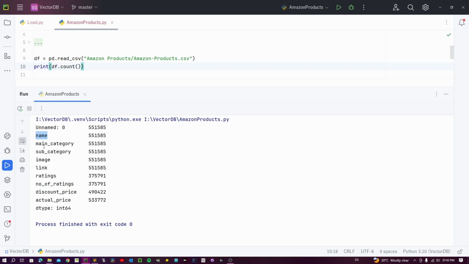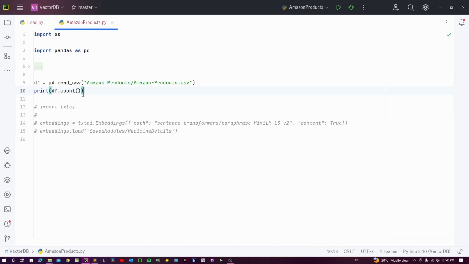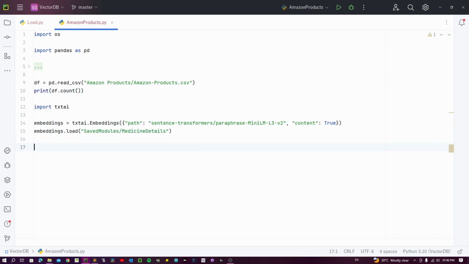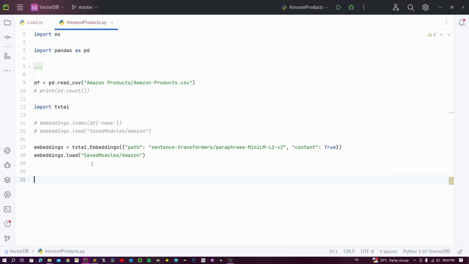It has names, the main category to which the items belong, a subcategory, the image URL, the link which is the actual Amazon link, the ratings, the number of people who have rated, the discounted price, and the actual MRP. Now we can use similar techniques to what we used for the medicine data to generate embeddings for the Amazon products. In our case, we will be embedding indexes for names, as we have the majority of the information in the Amazon product history page in the names field.